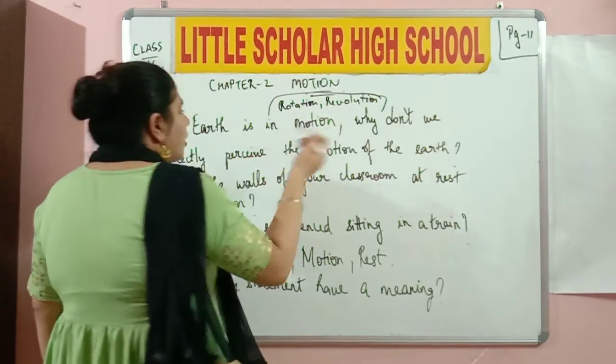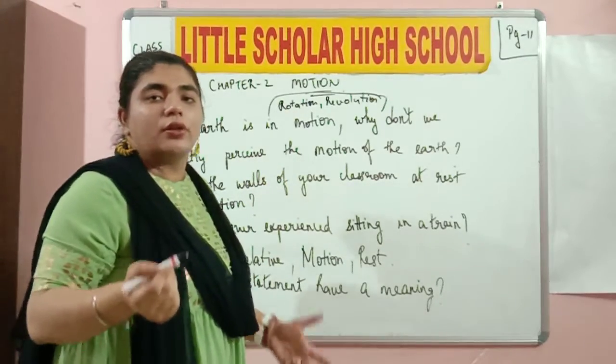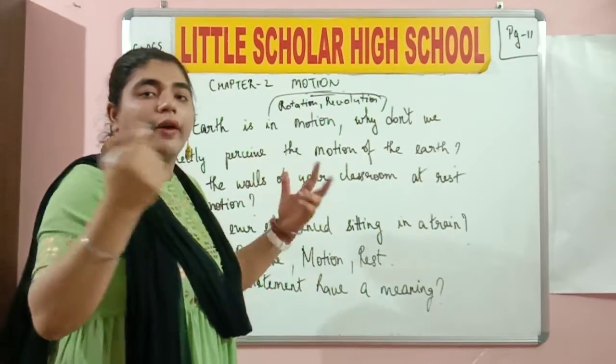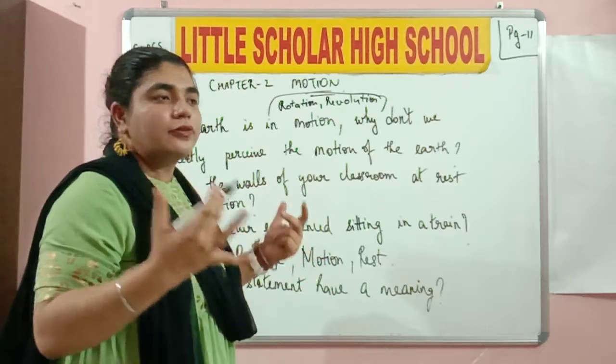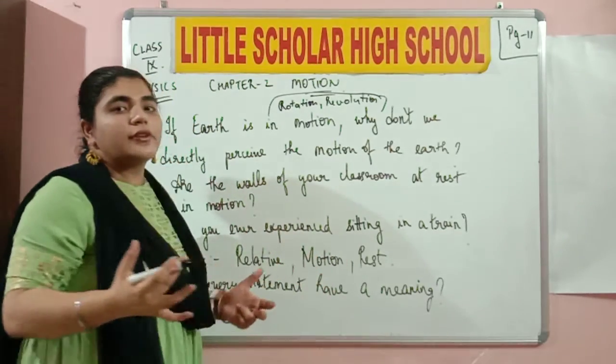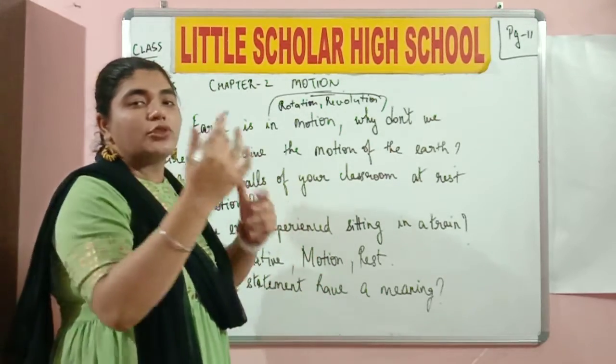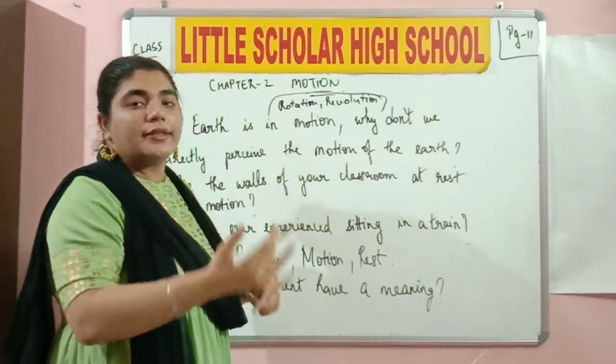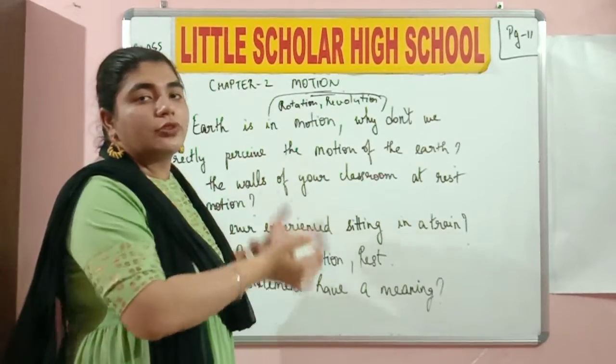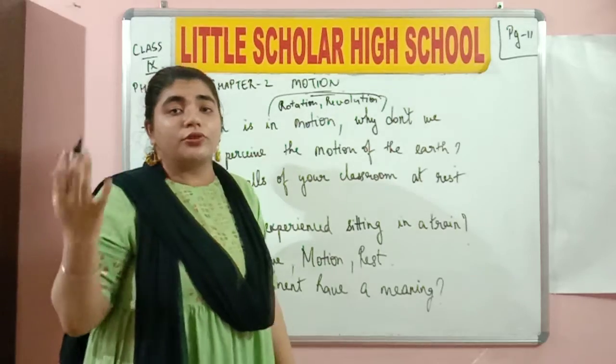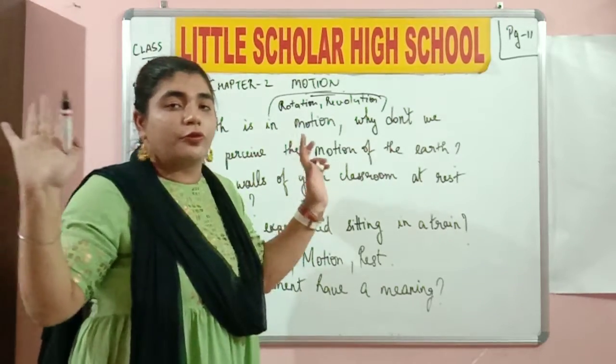If the earth is in motion, we all know that the earth is moving. Yes or no? You have to agree to this point because we have studied this many times. Only if there is rotation and revolution is there a change in days and nights. Days and nights occur because of rotation. Seasonal changes happen due to revolution. So we have a valid proof for that.